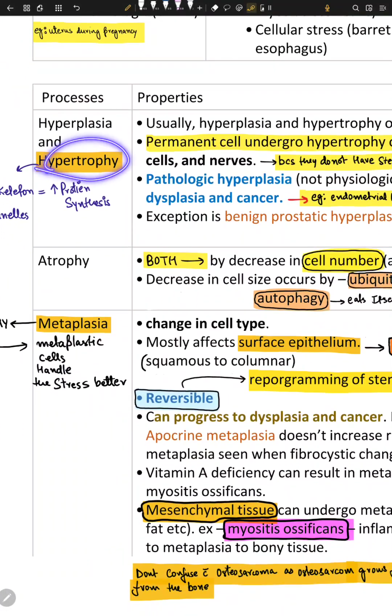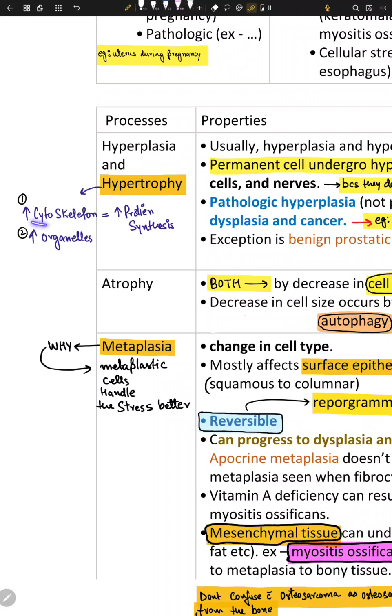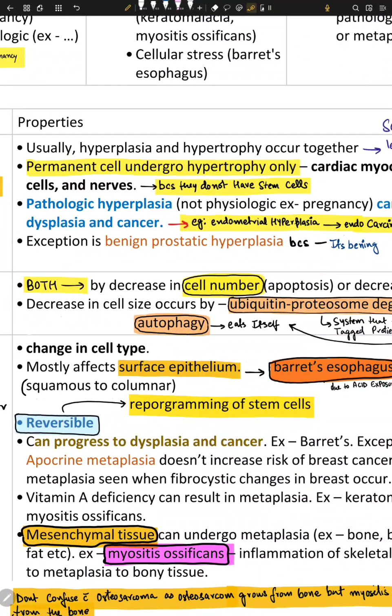Okay, so if a cell wants to go hypertrophy, we need the cellular structure, the cellular skeleton, to be upregulated, and basically these cytoskeletons are made up of protein. What happens is that if you want to increase protein synthesis, your cytoskeleton will be increased, your organelle size and number of organelles, the number of mitochondria in your cell, will be increased as well.